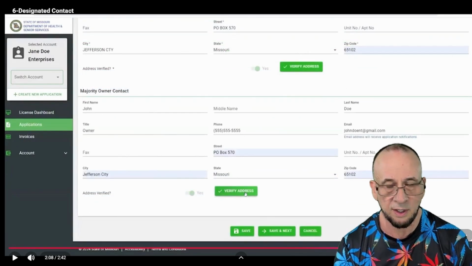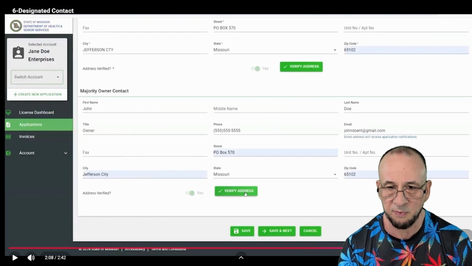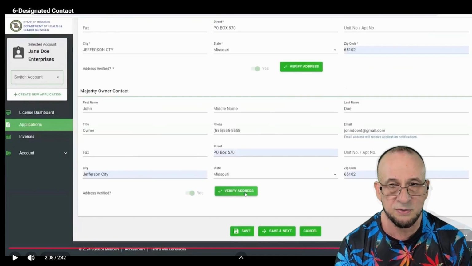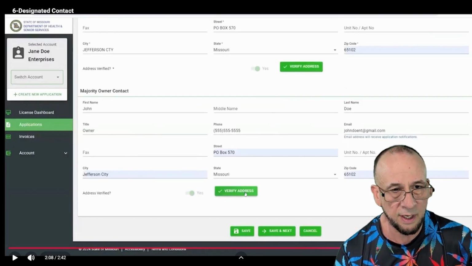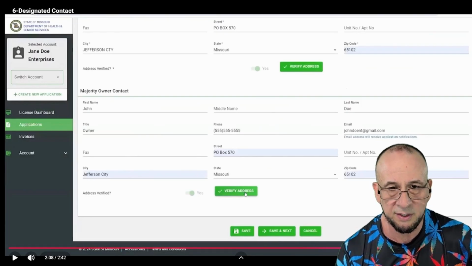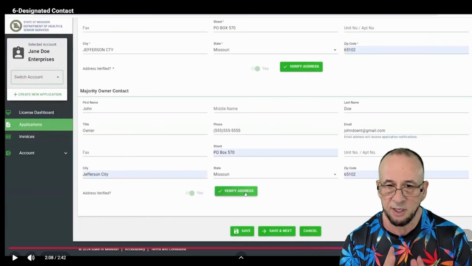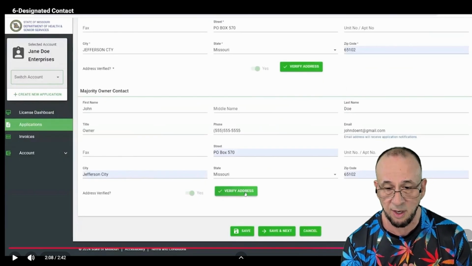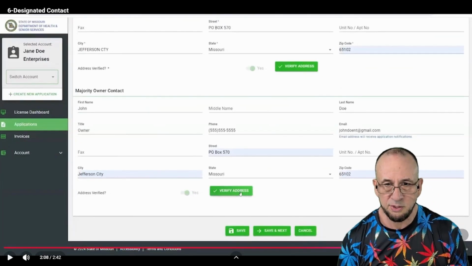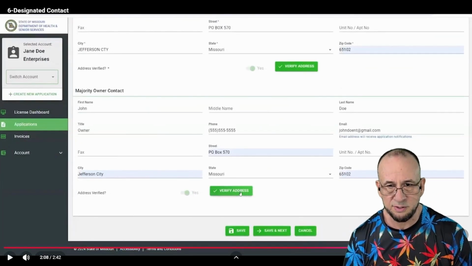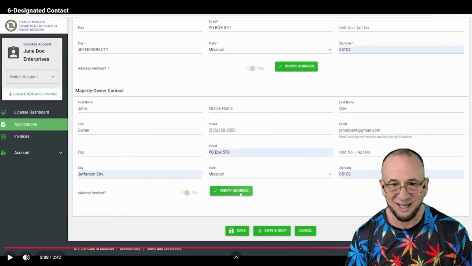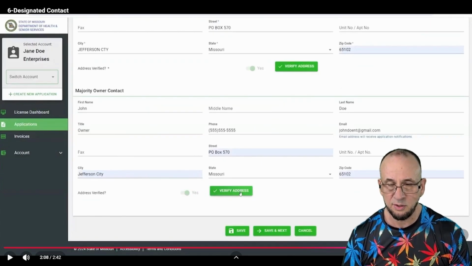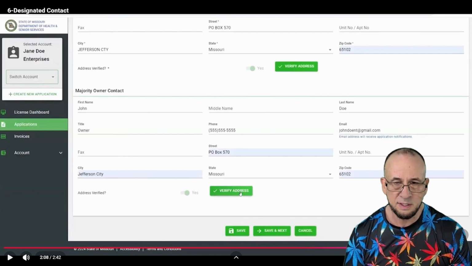So you want to go in here, however it looks when they finally open up the website in less than 2 weeks, on the 13th. That's 12 days away. Go in here and, of course, like a broken record, put correct information in here. If you put any information in here that's on any other micro business application, that would probably be a way to get your application rejected. Be sure that you submit all this information appropriately and correctly and accurately. If you have anybody listed on this that's listed on any other micro business license applications,